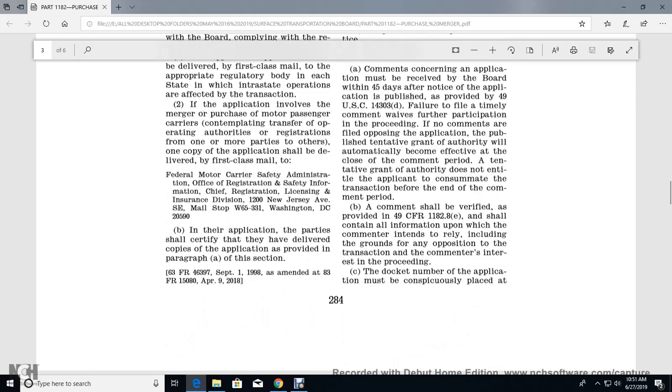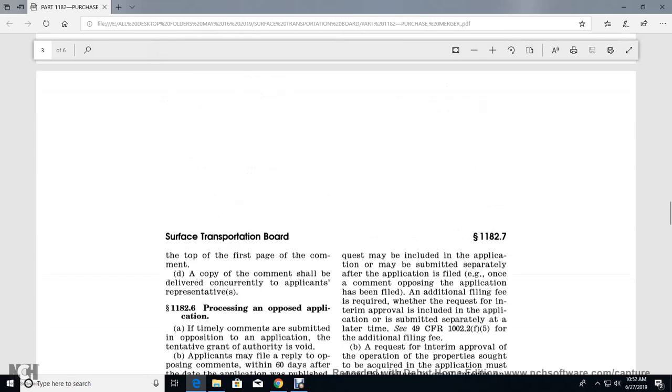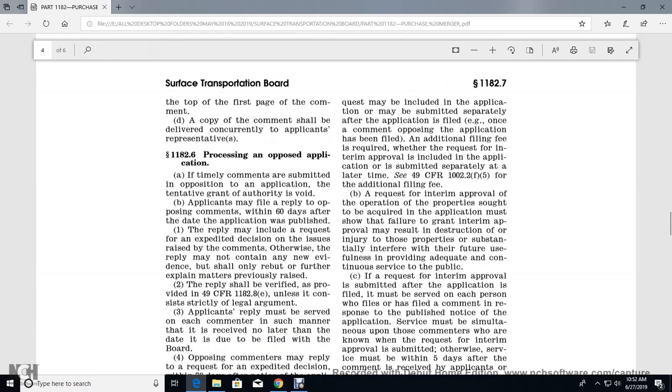A comment shall be verified as provided in Title 49 1182 and shall contain the information upon which the commenter intends to rely, including the grounds for any opposition to the transaction and the commenter's interest in the proceeding. The docket number of the application must be conspicuously placed at the top of the first page of the comment, and a copy of the comment shall be delivered concurrently to the applicant's representative.